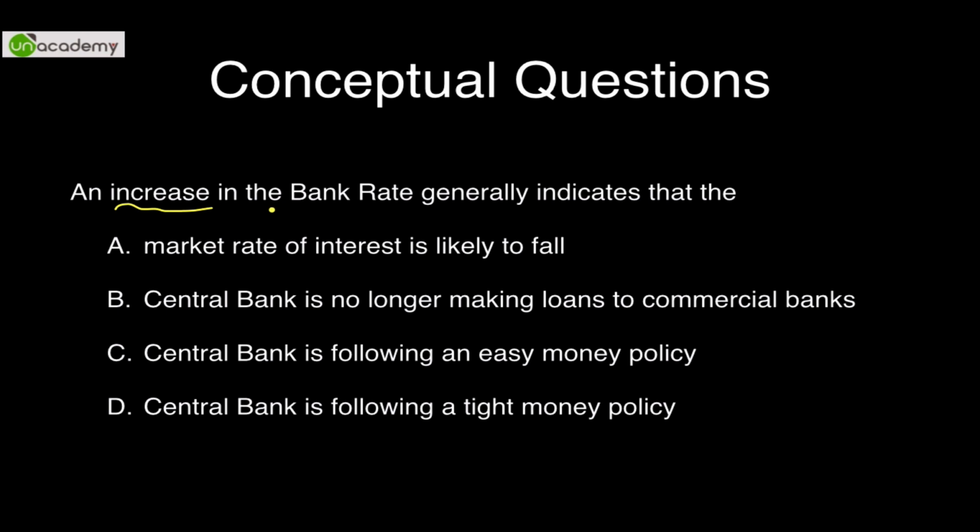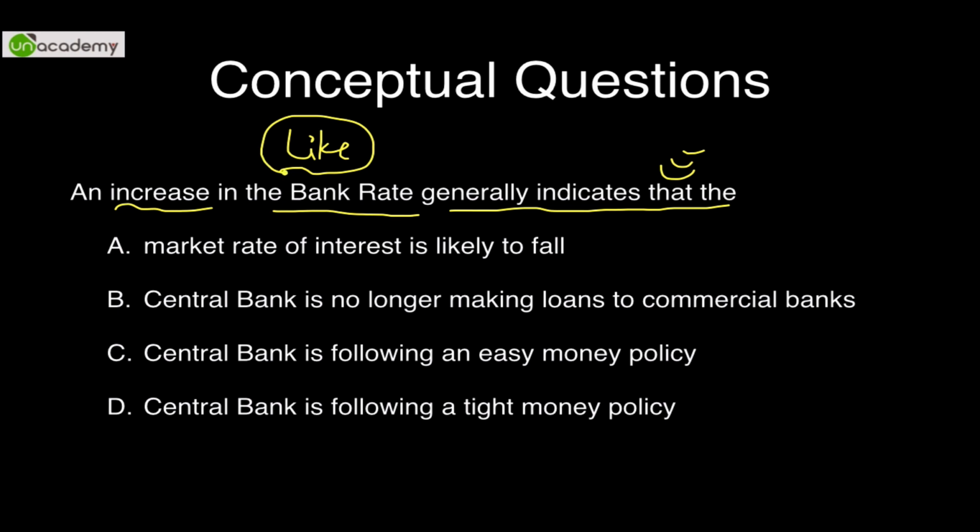Now, an increase in the bank rate generally indicates, so we all know that if the bank rate is increased, then the central bank really likes its money. They just want to preserve as much as they can. They think that the tendencies are inflationary, so they want to control it. So the central bank is following a tight money policy. They can also do the same thing with the repo rate. The result will almost be the same.